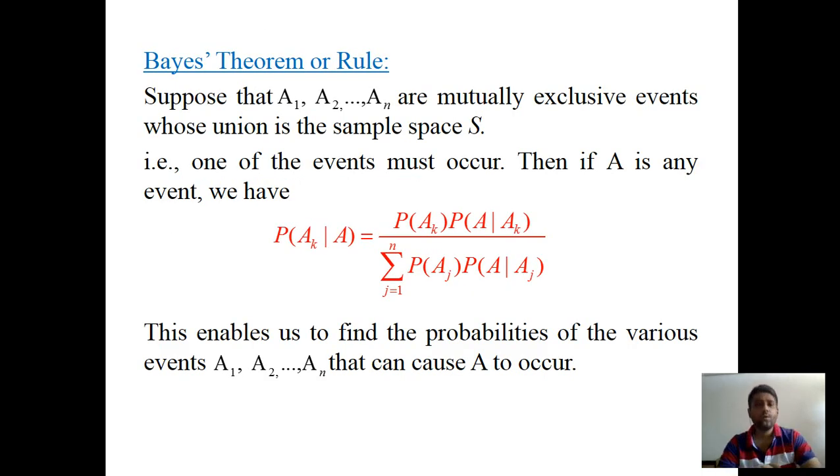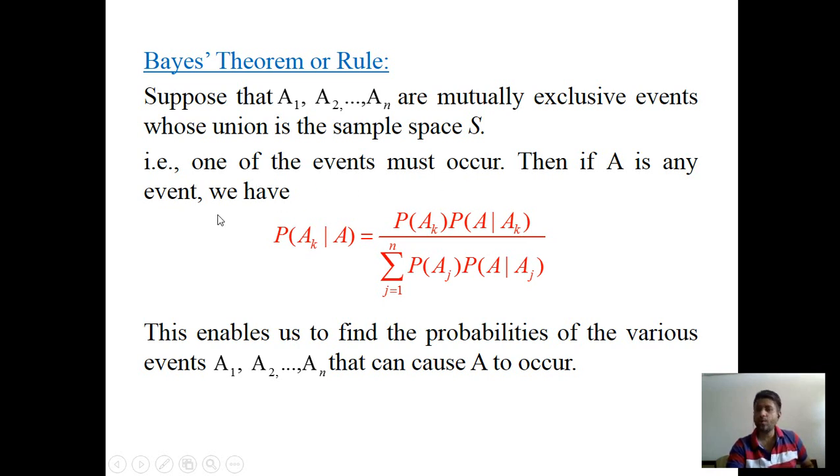Now, we come to the Bayes theorem. Suppose that A1, A2 and so on up to An are mutually exclusive events whose union is the sample space S. It means that the intersection of any Ai with Aj is phi, where i is not equal to j, and the union, A1 union A2 union A3 and so on up to An, is equal to the sample space S. That is, one of the events must occur.